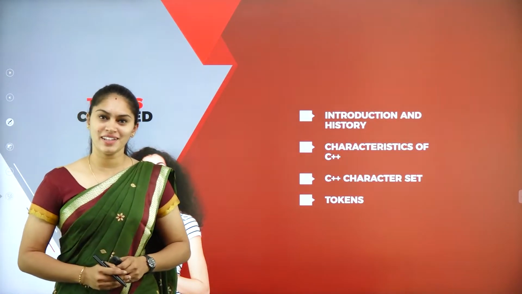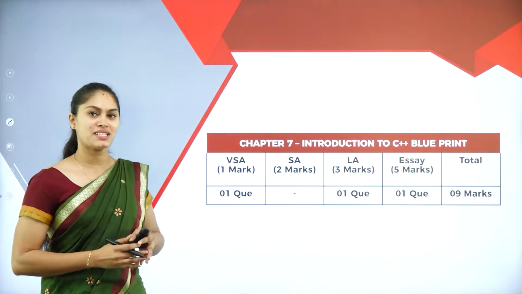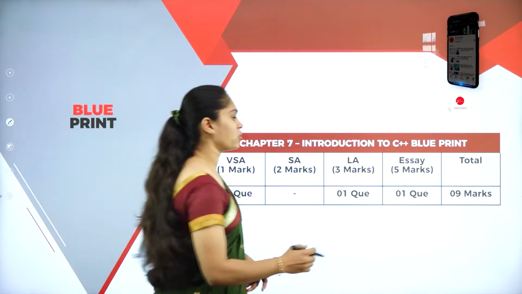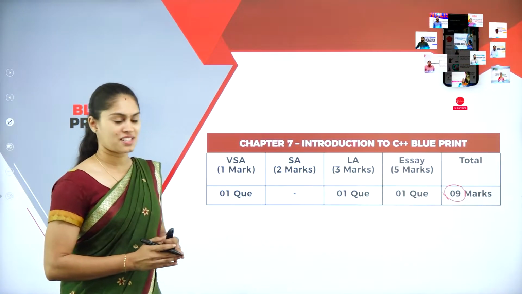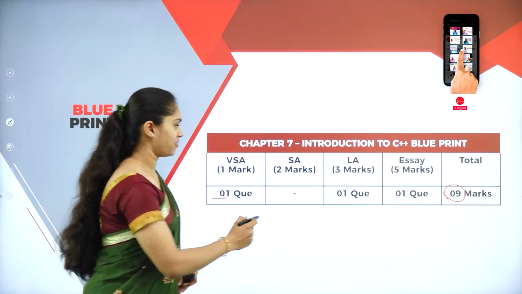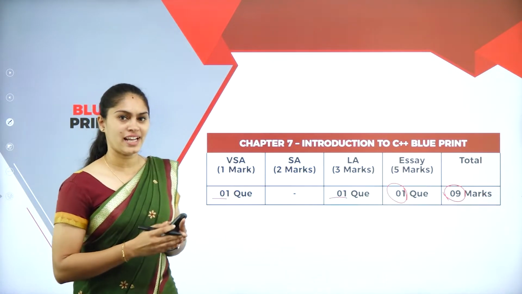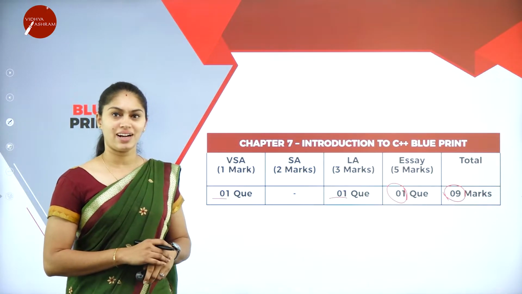Before getting into today's session, let me give a blueprint of this chapter. Chapter 7, Introduction to C++, carries 9 marks in total. The marks distribution is one question of 1 mark, one question of 3 marks and one question of 5 marks. So totally you are going to get 3 questions, for which 9 marks will be awarded.